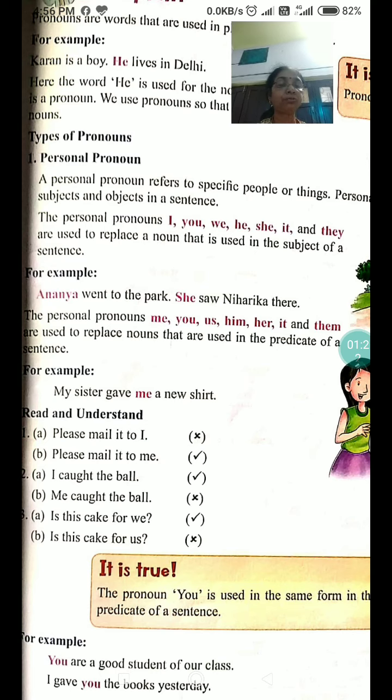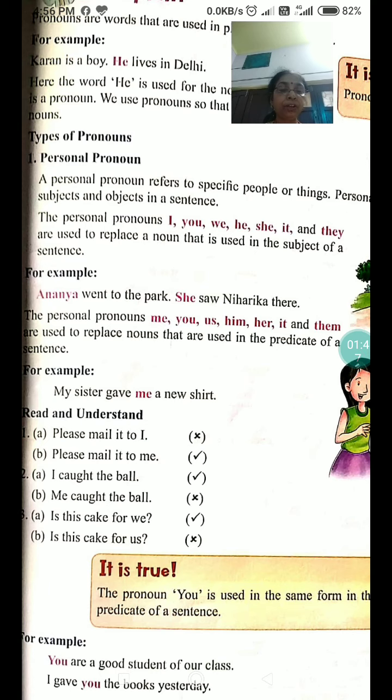The personal pronouns me, you, us, him, her, it and them are used to replace nouns that are used in the predicate of a sentence. For example, my sister gave me a new shirt. Now, read and understand. Please mail it to me. Mail it to me is correct. I caught the ball, correct.